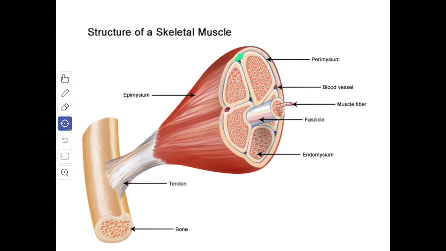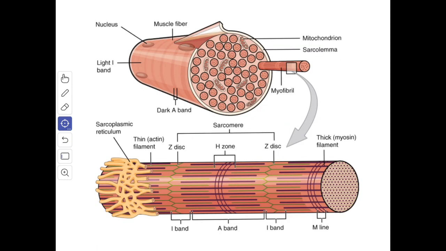The entire muscle is surrounded by the connective tissue that is called the epimysium. At the junction of the muscle with the tendon, the fibers of endomysium, perimysium and epimysium become continuous with the fibers of the tendon. Next we'll see the ultrastructure of the striated muscle.